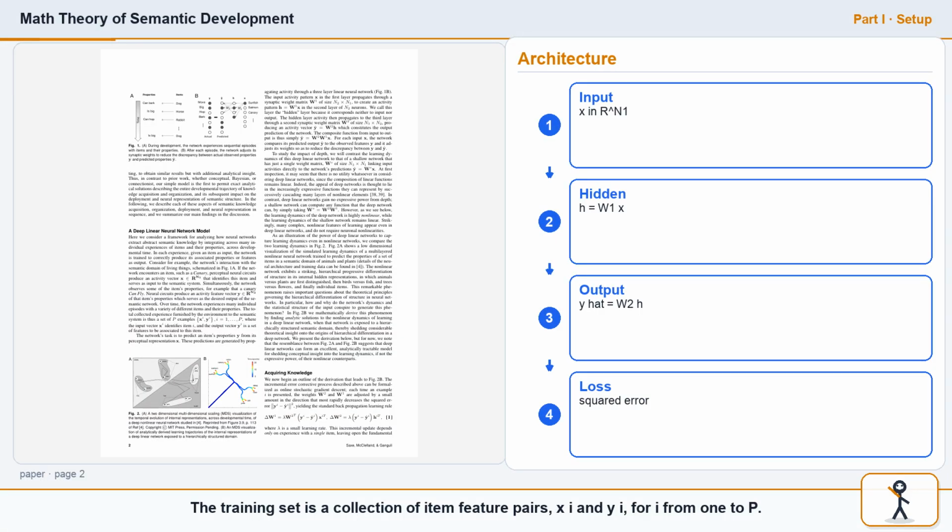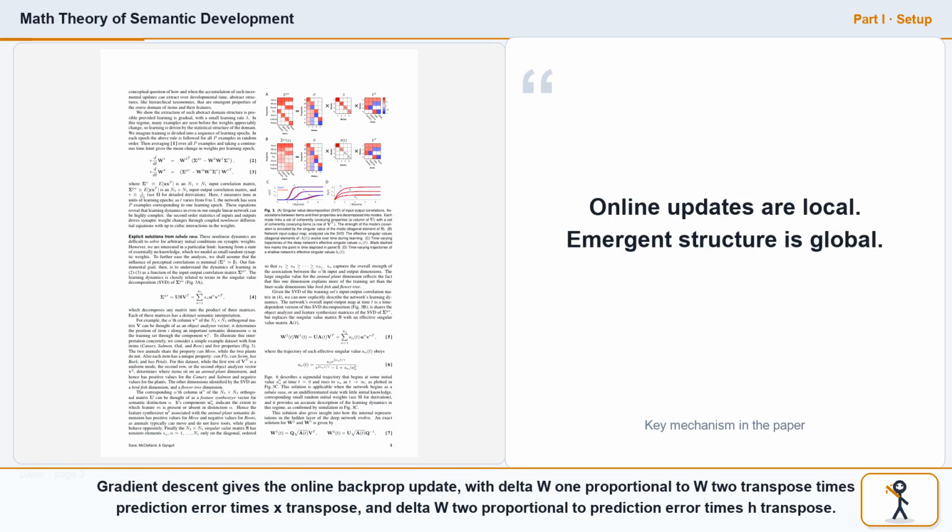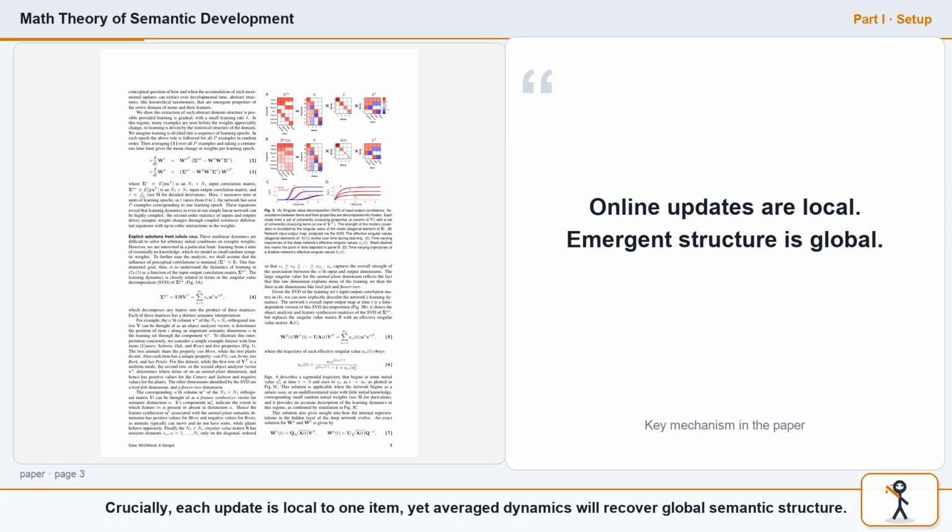The training set is a collection of item-feature pairs, x_i and y_i, for i from 1 to P. The deep linear network predicts y-hat as W2 times W1 times x. The hidden representation is h equals W1 x, and the output is y-hat equals W2 h. Gradient descent gives the online backprop update, with delta W1 proportional to W2 transpose times the prediction error times x transpose, and delta W2 proportional to the prediction error times h transpose. Crucially, each update is local to one item, yet the averaged dynamics will recover global semantic structure.